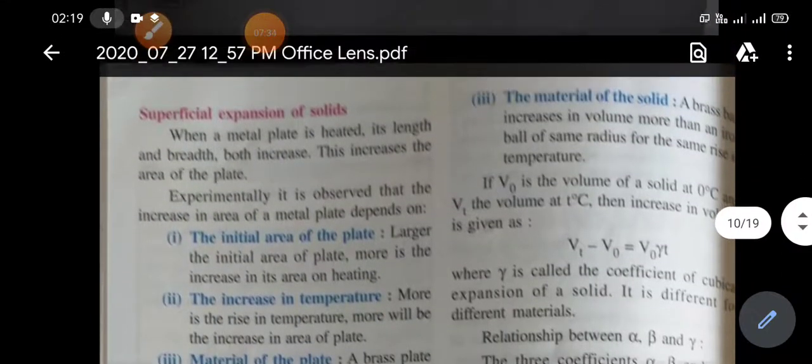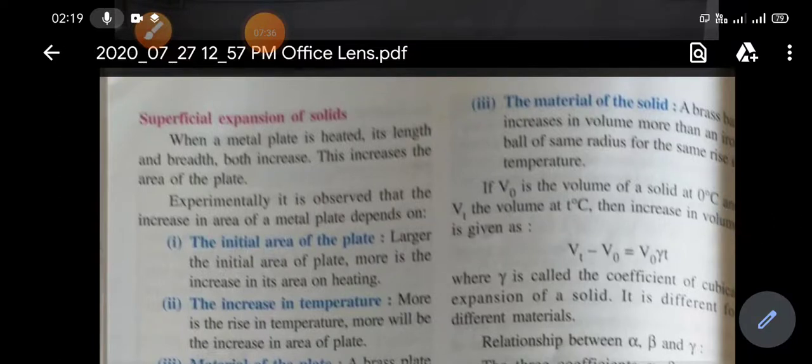The third thing is material of a solid. In the previous two cases, superficial expansion and linear expansion, I already told you that the increase in length or area or volume also depends on material. Some materials expand more due to heating, and some materials expand less due to heating. For example, brass expands more compared to iron.